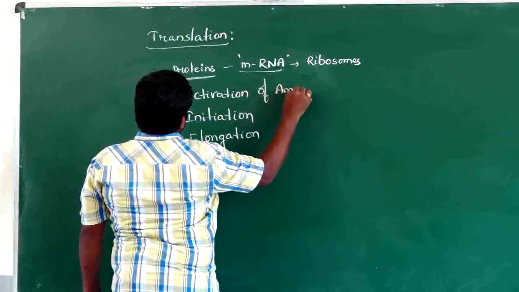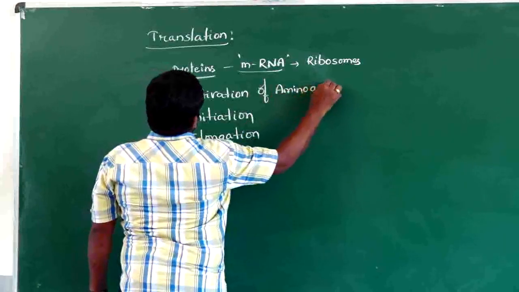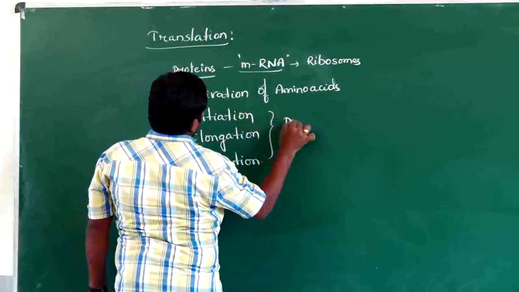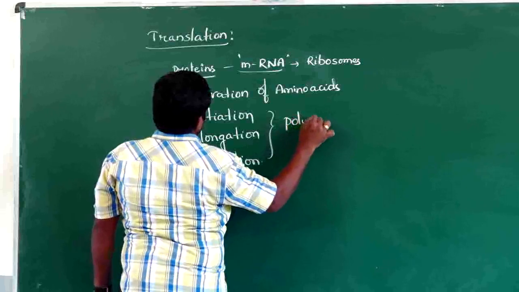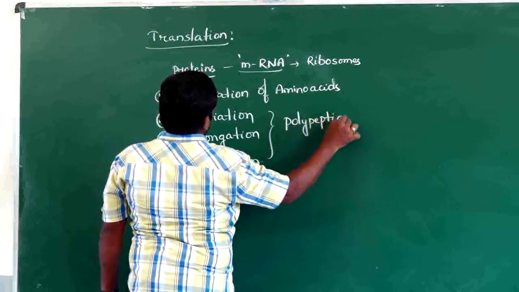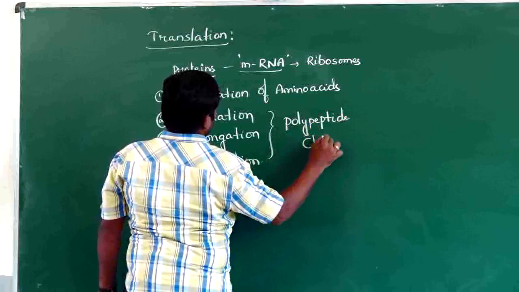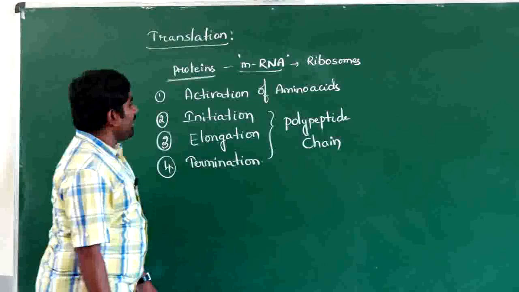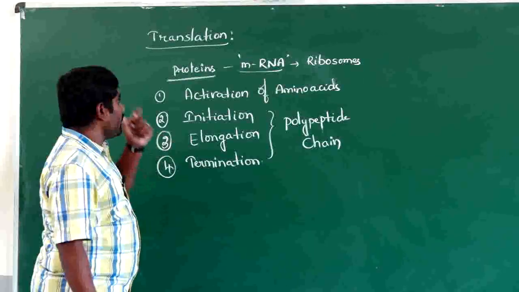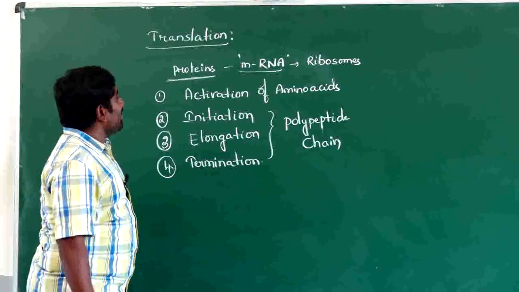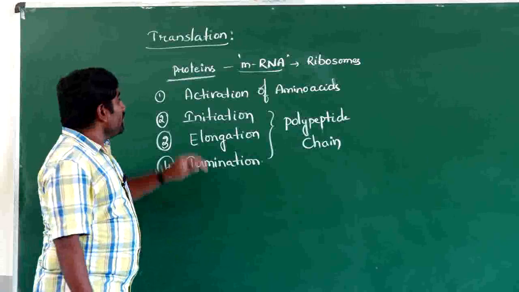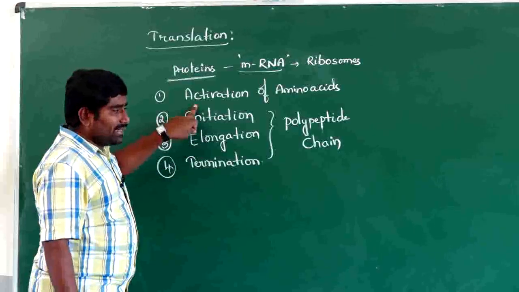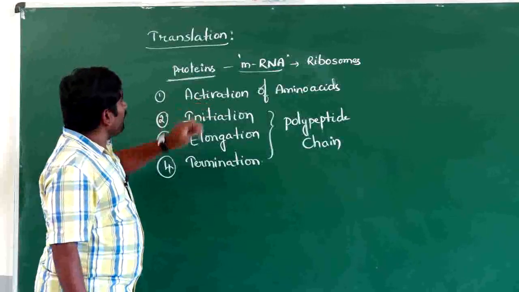Let us see the activation of amino acids, and these are the 3 processes: initiation of polypeptide chain, elongation of polypeptide chain, and termination of polypeptide chain. Totally, these are the 3 steps in translation. The first step in translation is activation of amino acids. Let us see that first step in action.